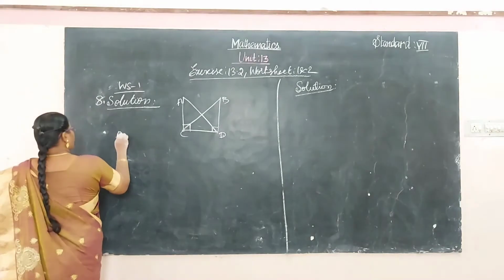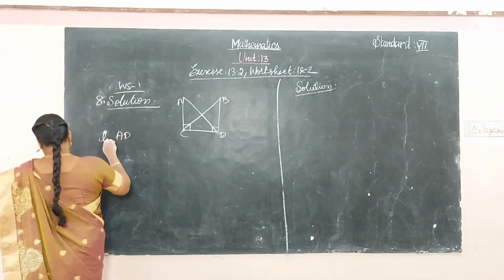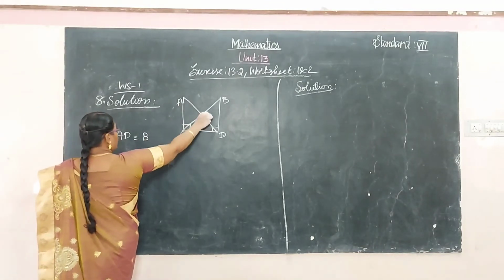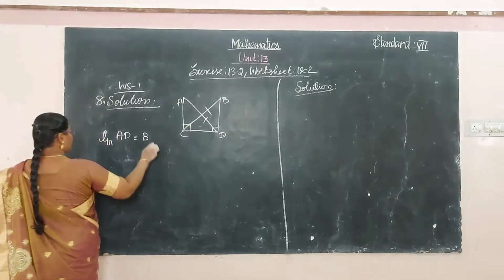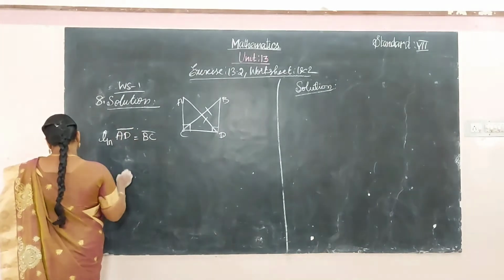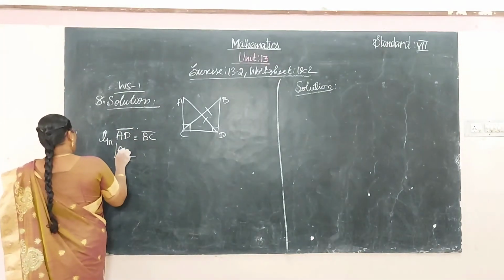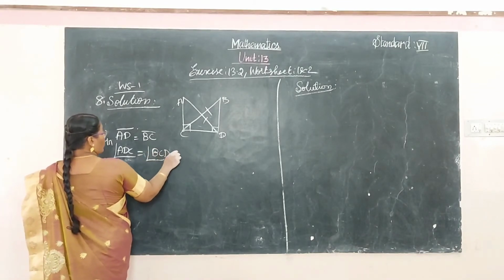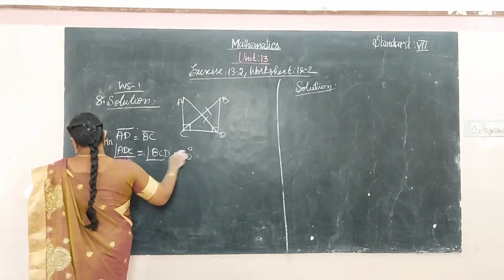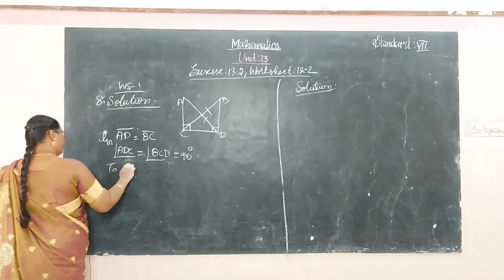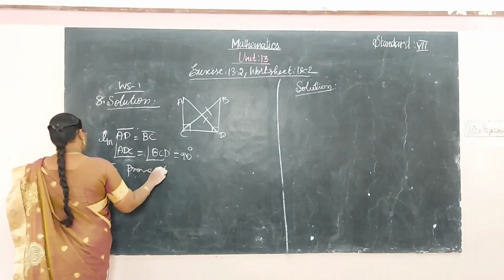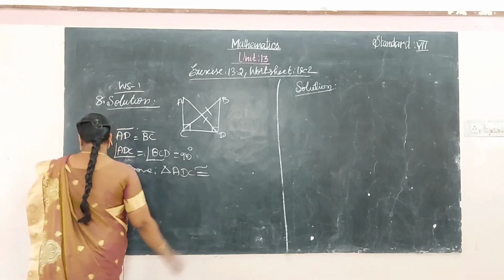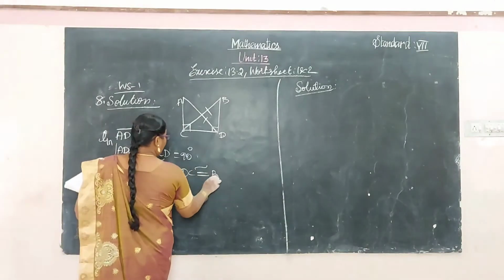What are the data given? AD is equal to BC. And the angle ADC is equal to angle BCD equal to 90 degrees. To prove the triangle ADC is congruent to the triangle BCD.